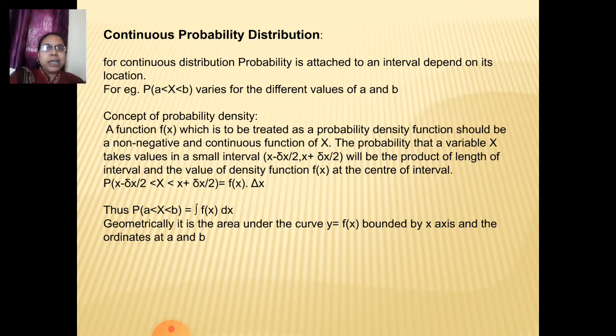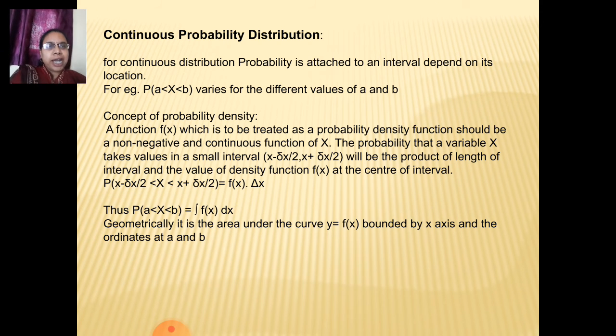For example, if the range is from a to b of X, this probability varies for different values of a and b. Then let's see the concept of probability density. A function f of x which is to be treated as a probability density function should be a non-negative and continuous function of x.